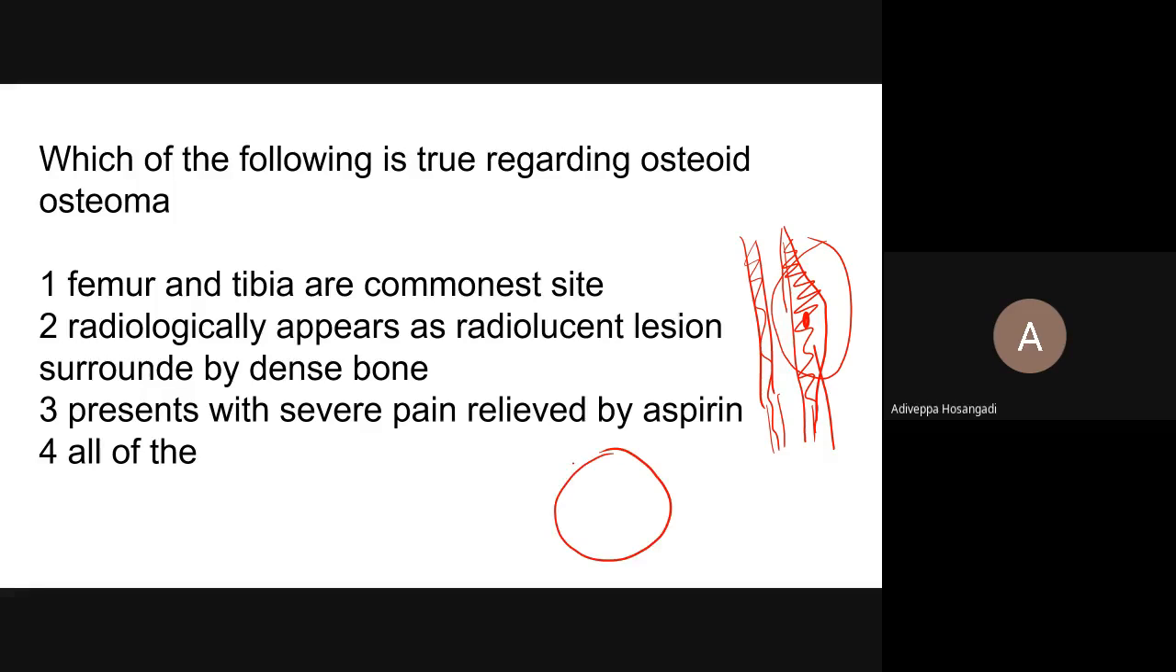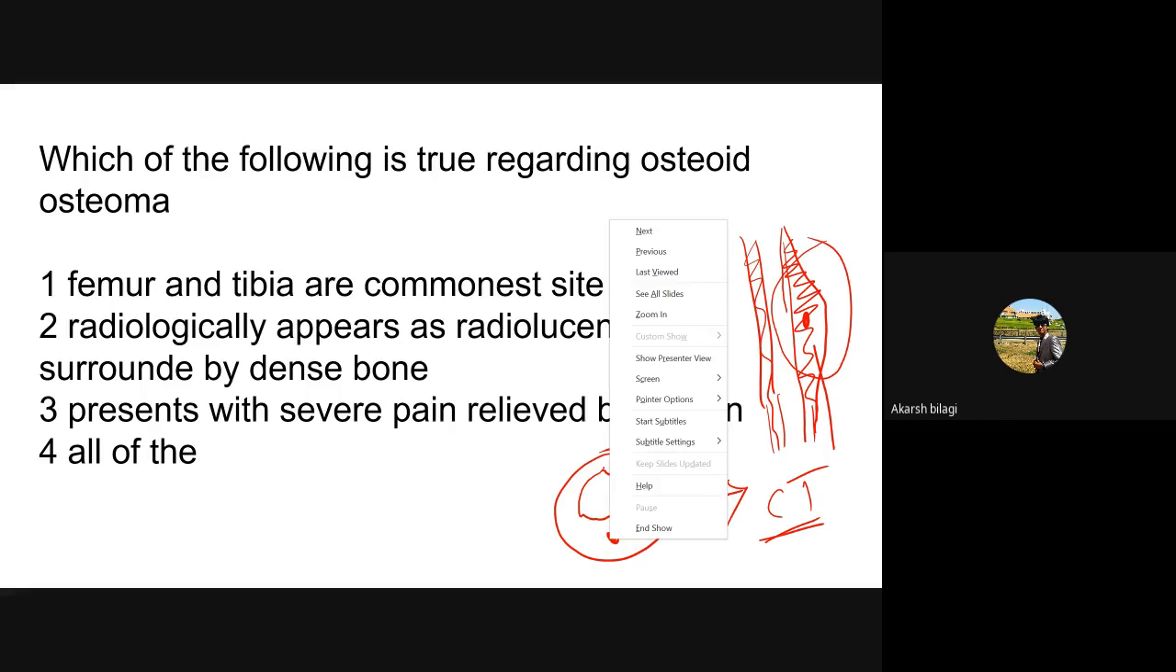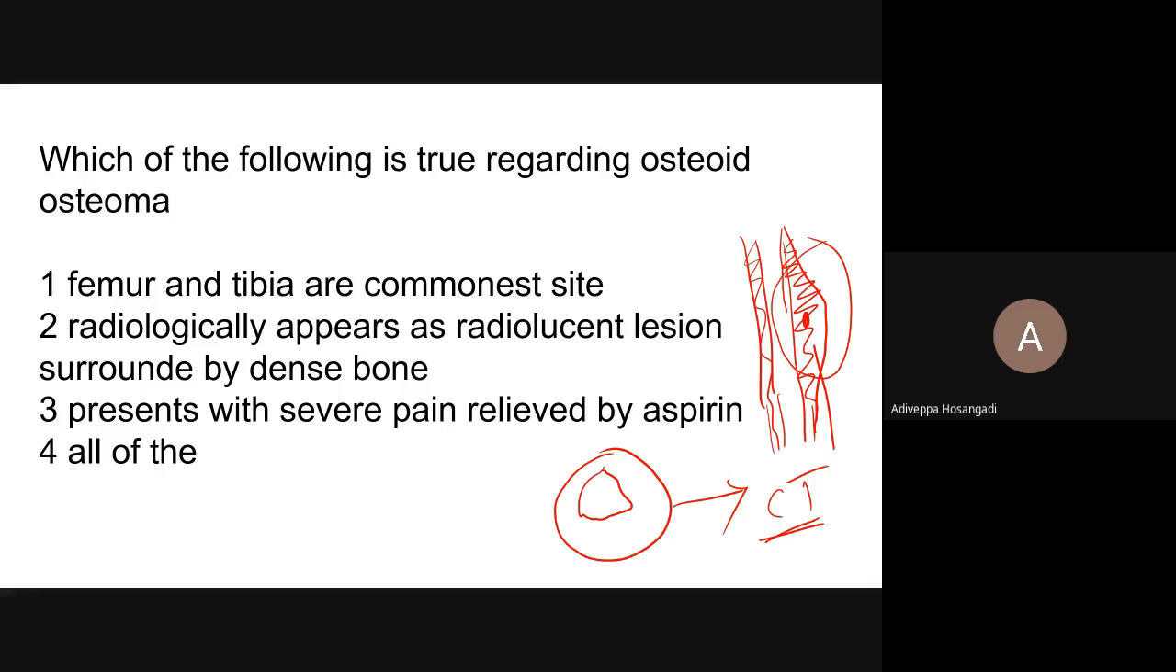I will show one cross section. I was not able to find a radiograph. See, there will be a small nidus. Here I am showing a CT scan picture taken in axial sections. You will see something like this: a small radiolucent lesion, and there will be a periosteal reaction. This is the nidus. Nidus is radiolucent, and around it is periosteal thickening.